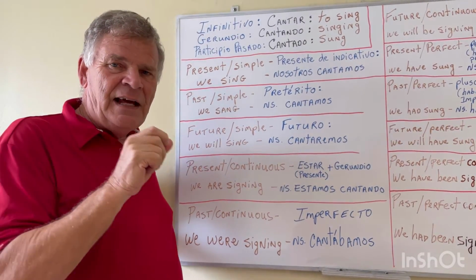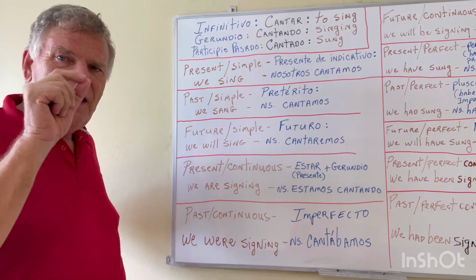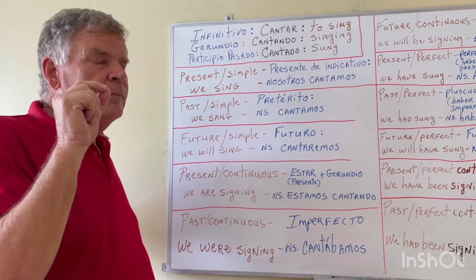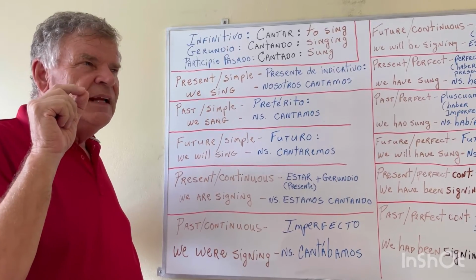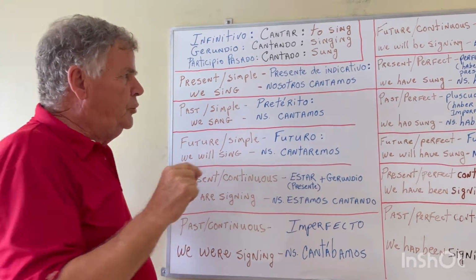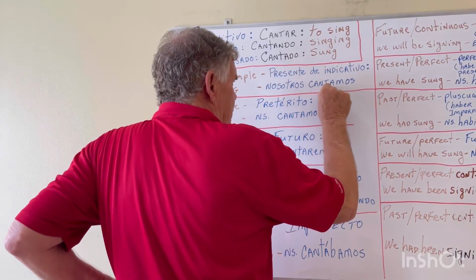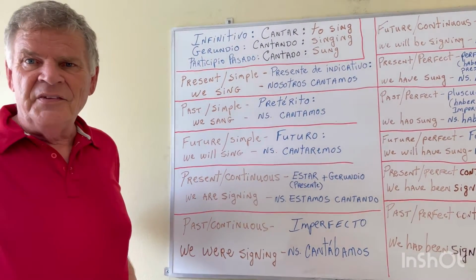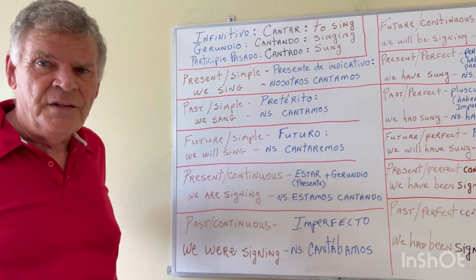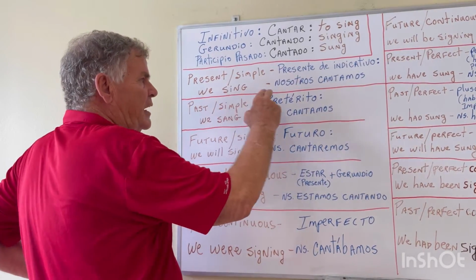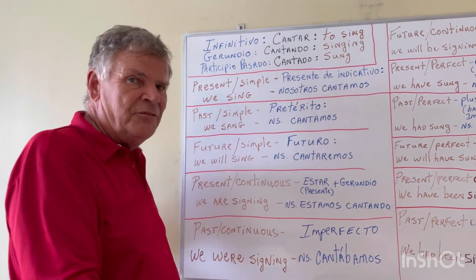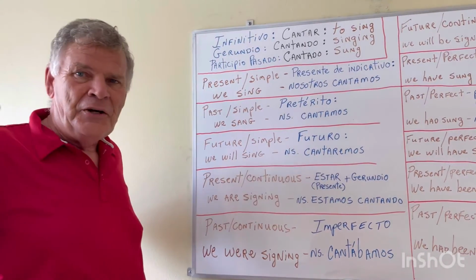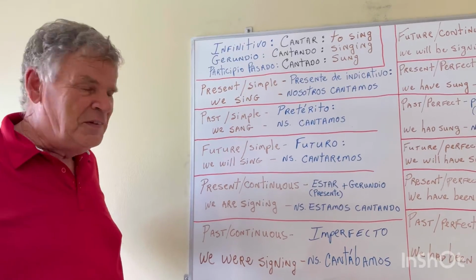And it's like that with all the verbs that end with AR, and most of the verbs that end with IR, you have the same word in the first person plural present as in the simple past. So, nosotros cantamos, indicative present. Nosotros cantamos, preterite, pretérito, simple past.